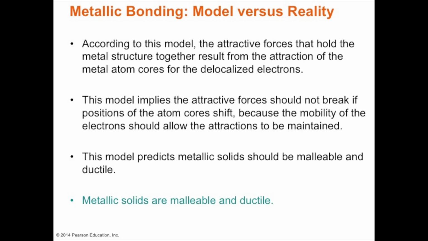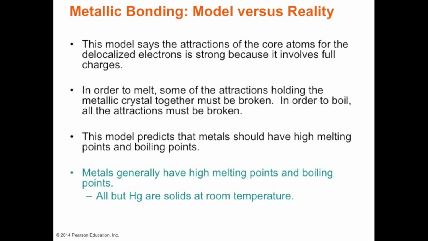According to the metallic bonding theory, attractive forces that hold the structure together result from the attraction of metal atom cores. So, therefore, it will not break, but it is malleable and ductile, so we can pound and form it into any shape we like. So, at the core of the atoms, the delocalized electrons is strong because it has full charges.